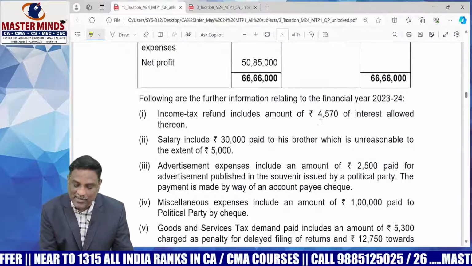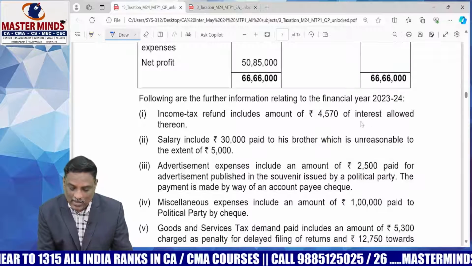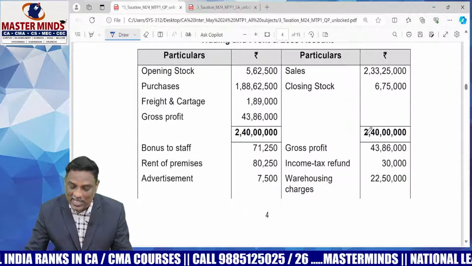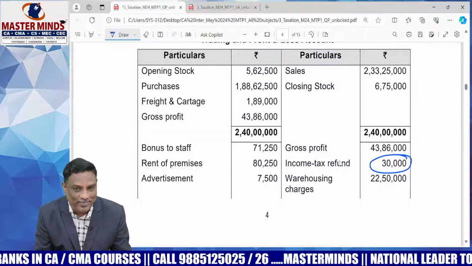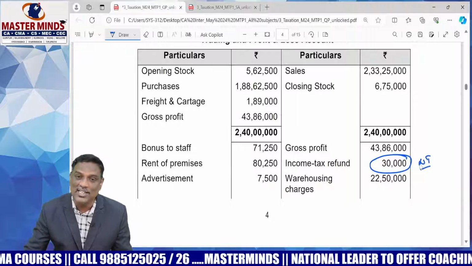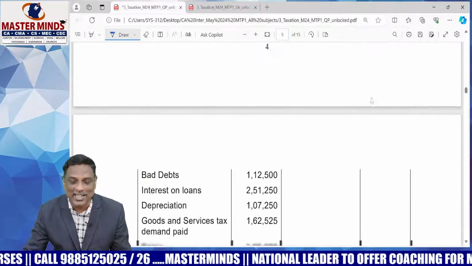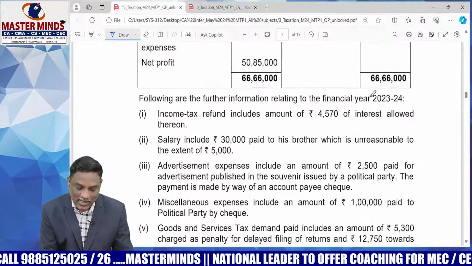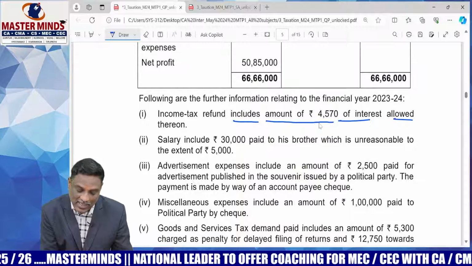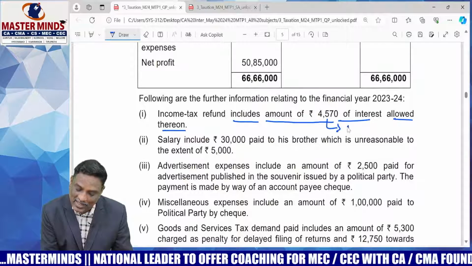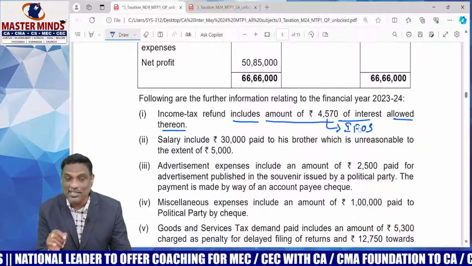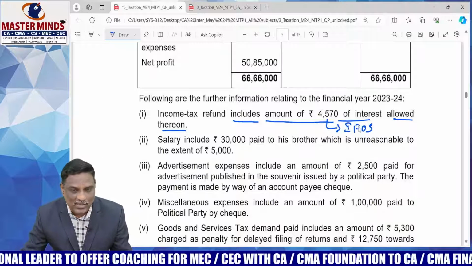First adjustment: income tax refund 4,500. Interest allowed thereon is in the income tax refund credited in the P&L account. Actually, income tax refund is not taxable, but it includes an interest portion, and interest is taxable under the head income from other sources. The income tax refund includes an amount of 4,570 as interest allowed thereon. This will be taxable under the head income from other sources. The principal amount is not taxable, but the interest portion is taxable under income from other sources.